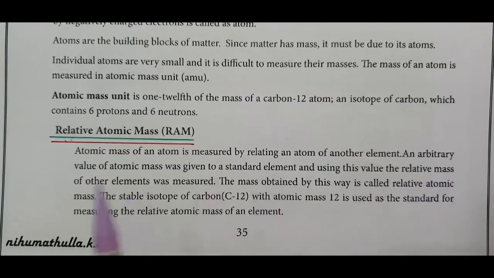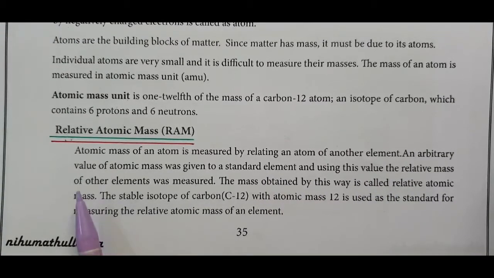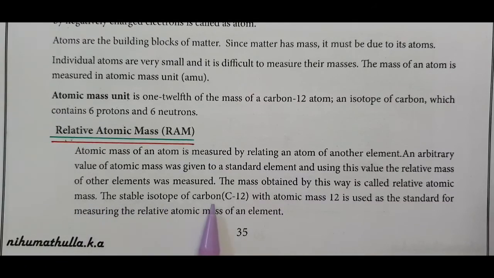An arbitrary value of atomic mass was given to a standard element, and using this value, the relative mass of other elements was measured. The mass obtained in this way is called relative atomic mass. The stable isotope carbon-12 with atomic mass 12 is used as a standard for measuring the relative atomic mass of an element. So, the standard substance used in the measurement of relative atomic mass is the carbon-12 isotope.